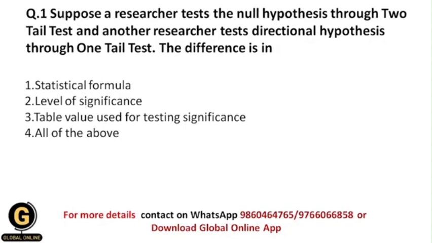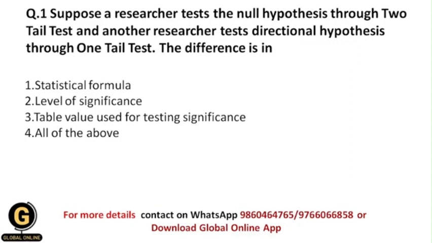So basically students, in a one-tailed test there is only one end for the alternative hypothesis, and that's why it is called the directional hypothesis. But a two-tailed test has two ends, both the left and right ends. And that's why there are lots of differences in the testing of a two-tail test and a one-tail test.